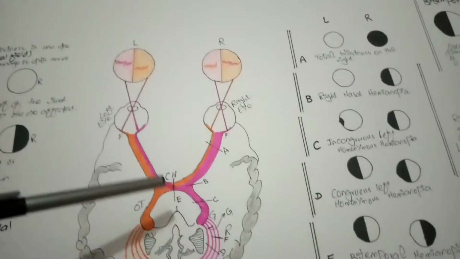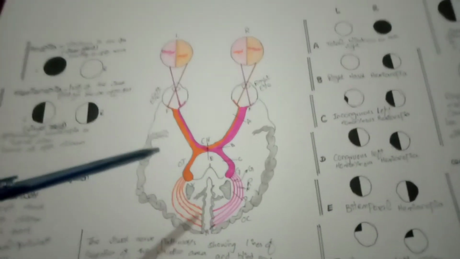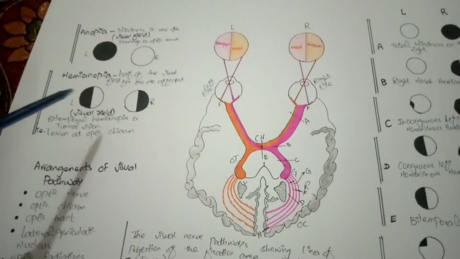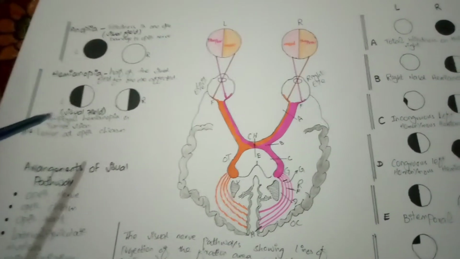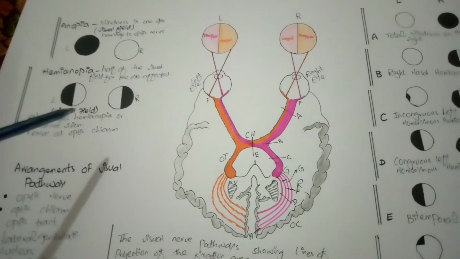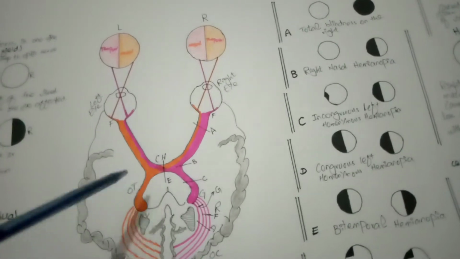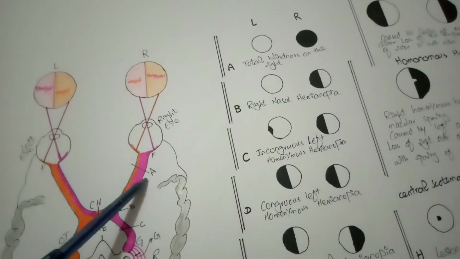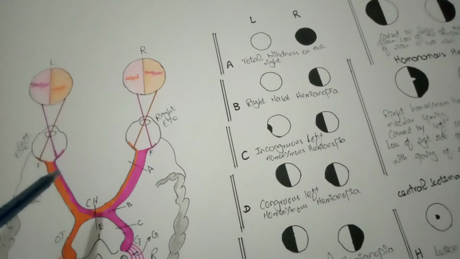Now we discuss lesions. There are two types of lesions, anopia and hemianopia. Anopia is total blindness in one eye. It is due to damage to the optic nerve. Hemianopia is when half of the visual field of one eye is affected. It is due to a lesion at the optic chiasm. If there is a lesion at the optic nerve of the left or right eye, there is total blindness in the left or right eye.